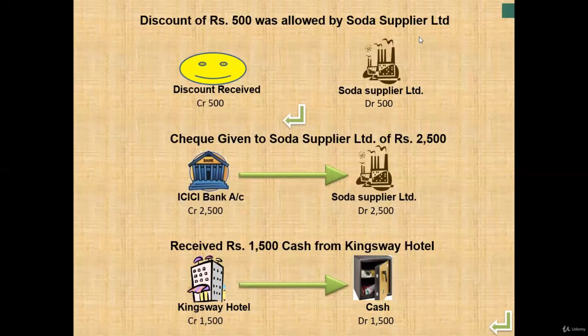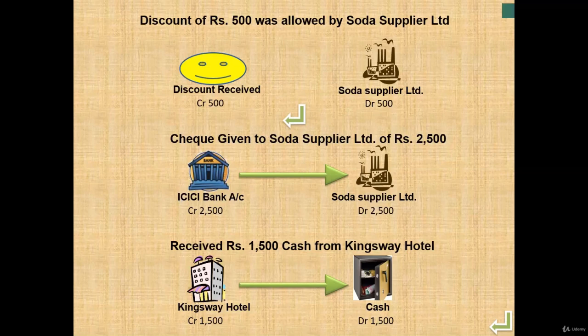Now, our next transaction is a check given to Soda Supplier Limited of rupees 2,500. So here my bank amount is decreasing as we are providing a check to our Soda Supplier Limited for the balance amount. So here ICICI is my real account. For that we'll credit the ICICI account as we are decreasing our balance, and Soda Supplier Limited is receiving the amount. The receiver will be debited as per the personal account. So the entry will become Soda Supplier account debit to ICICI bank account.